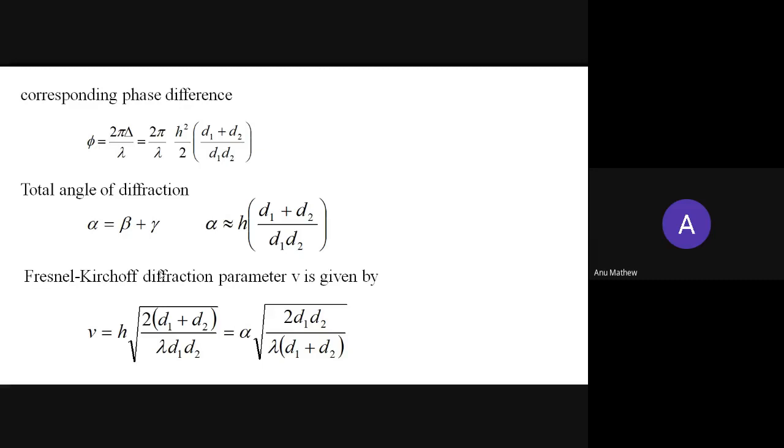Then another parameter, which is the Fresnel-Kirchhoff diffraction parameter V. This is defined as V equal to h into root of 2 into d1 plus d2 divided by lambda into d1 d2. That is equal to alpha into root of 2, substituting h into d1 plus d2 by d1 d2 as alpha. Then we will get alpha into root of 2 d1 d2 divided by lambda into d1 plus d2. So this is the expression for the diffraction parameter V.